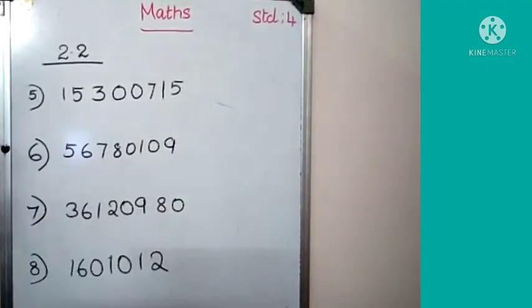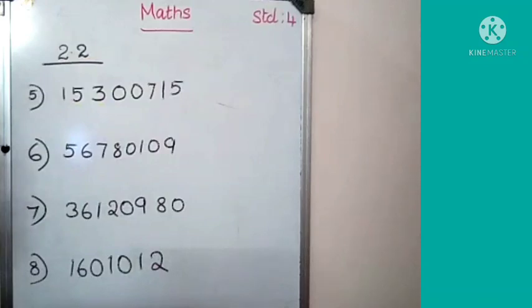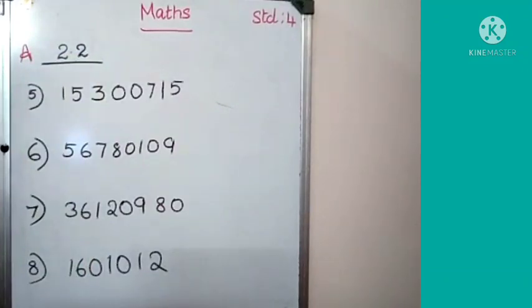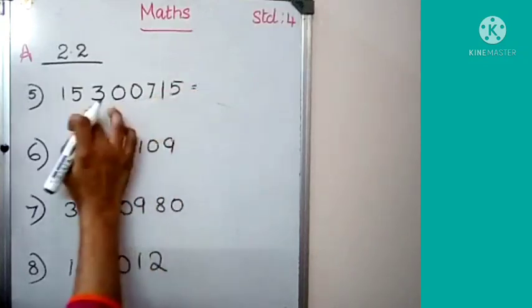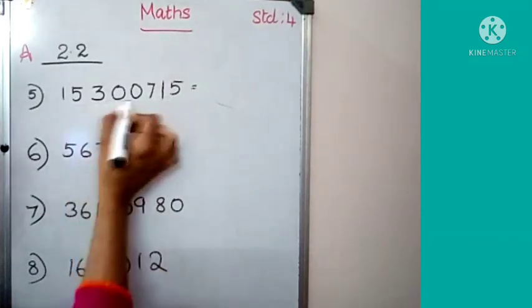Look here. These are some questions from exercise 2.2, section A. Look at the 5th question: 5, 6, 7, 8. I am showing here. Look at the number. You have to mark the periods. Now you know how to mark a period. Look at the number. How will you read?